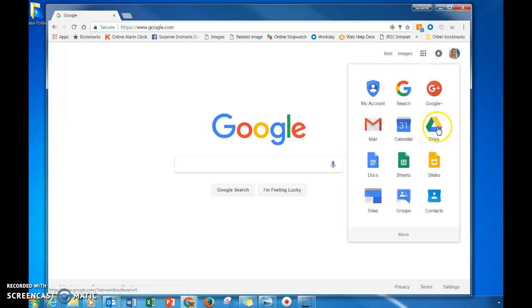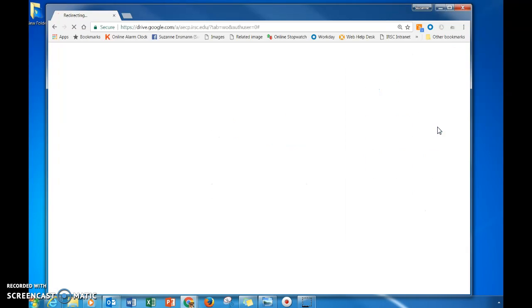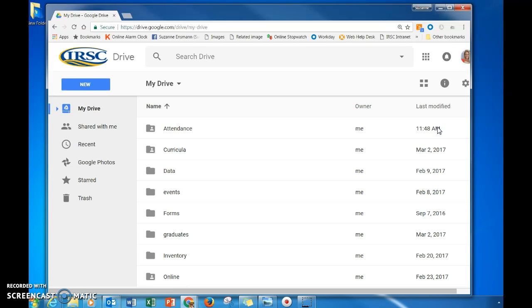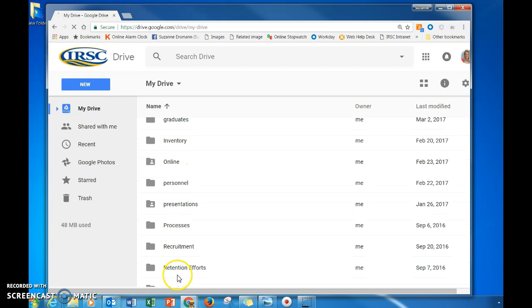I'm going to select the drive up here. We're not using the mail. Everything else we're using Outlook for. So our calendar, our mail, we use our IRSC Outlook. But in our Google Drive, we're working collaboratively with efforts, from curricula to our schedules.